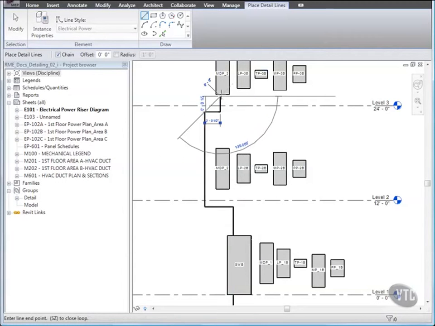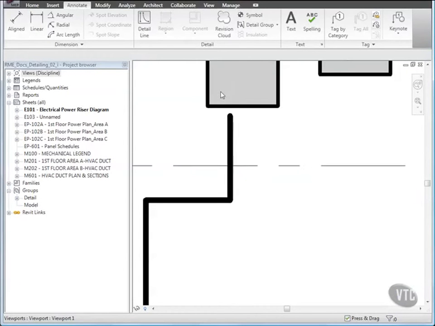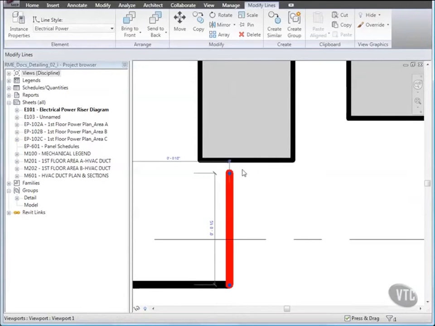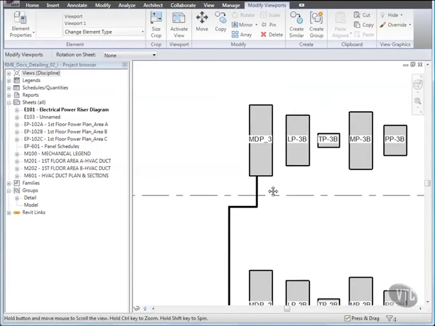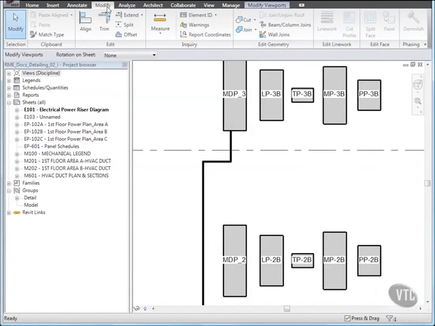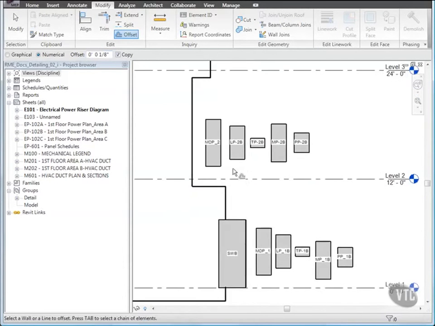As you draw, notice that since there are no snaps active, zoom in as necessary and use the drag controls to make sure the lines clean up properly. Then click the Modify tab, and from the Edit panel, click Offset, and on the Options bar, for Offset, enter 1/8 of an inch. Then offset the first 2 lines from the switchboard to the right as shown.